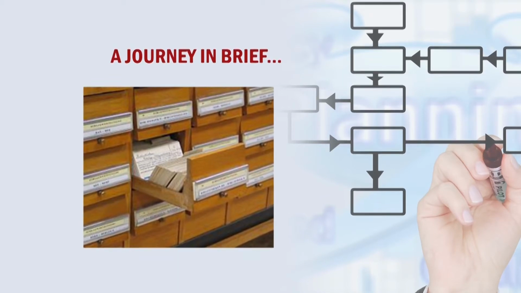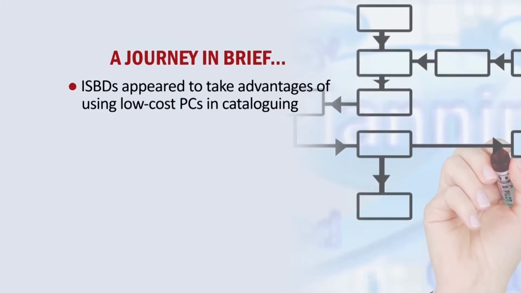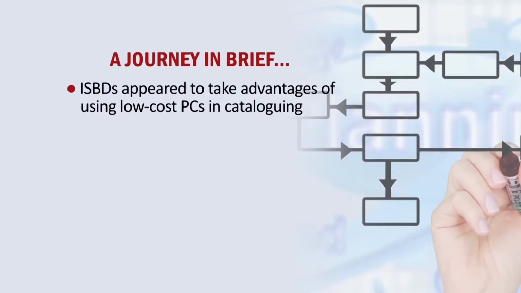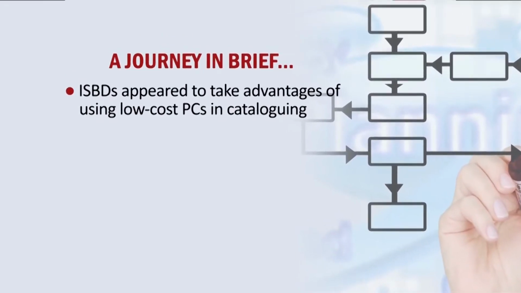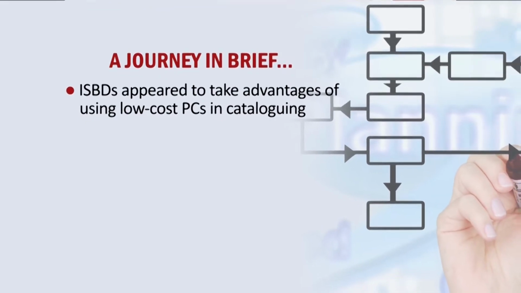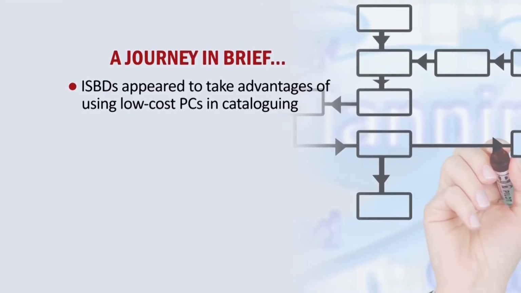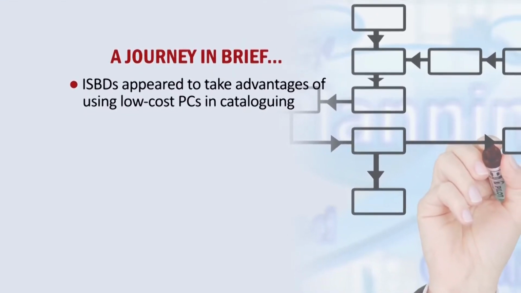So I am starting from the decade of 70s, the start of computerized catalog. ISBDs, you all know, appeared first in the decade of 70s to take advantage of using low cost PCs in cataloging. As I said, the library catalog is always technology centric. We changed our objectives, our policies, our principles, our data models, everything based on the available technologies.